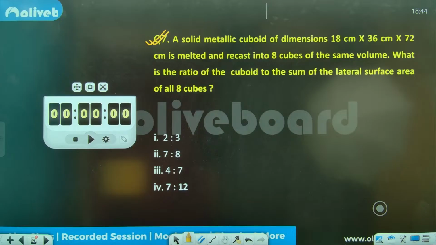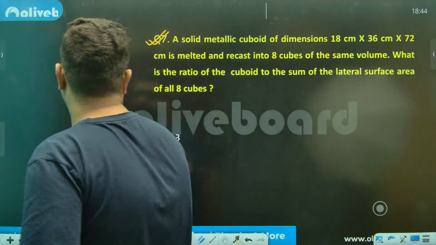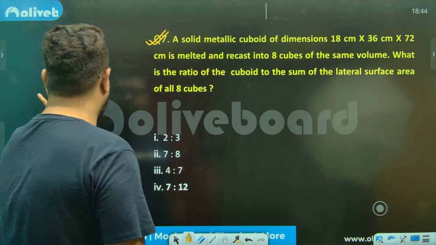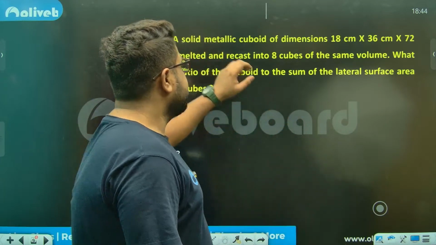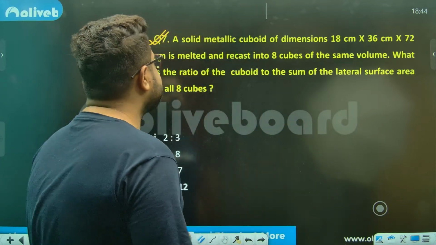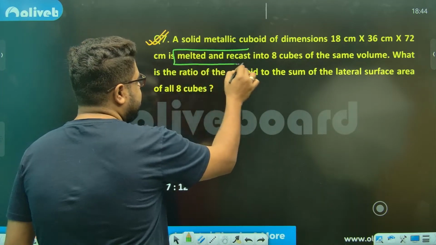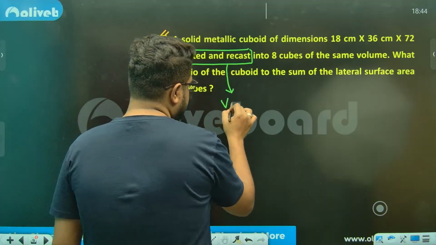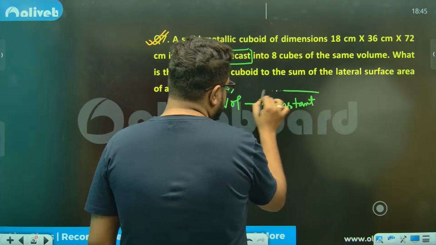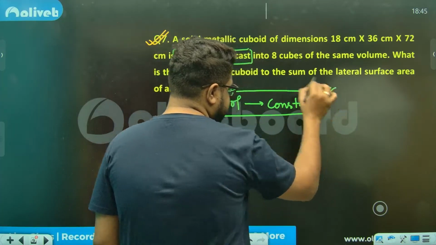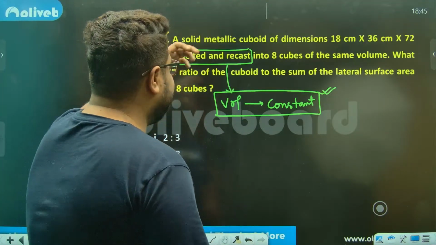So, any answers? I don't think so. Nothing, as of now. A solid metallic cube, of the dimensions given, is melted and recasted into 8 cubes. Melted and recasted meaning, sir, volume is constant. Volume will remain the same. That's the first cue, sir. First thing. Now, 8 cubes of same volume.